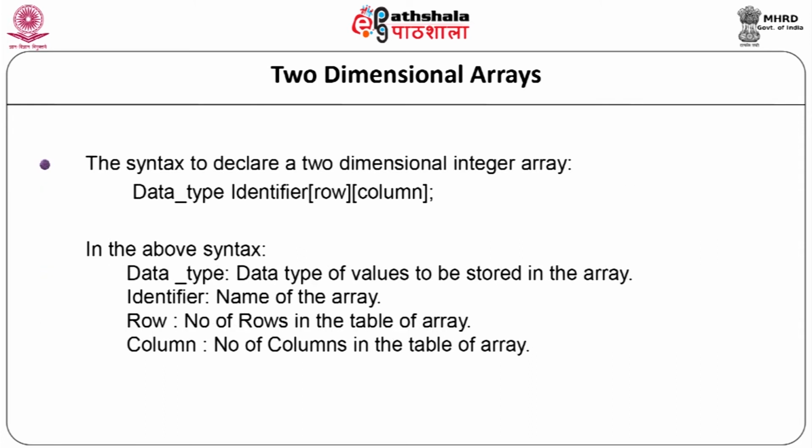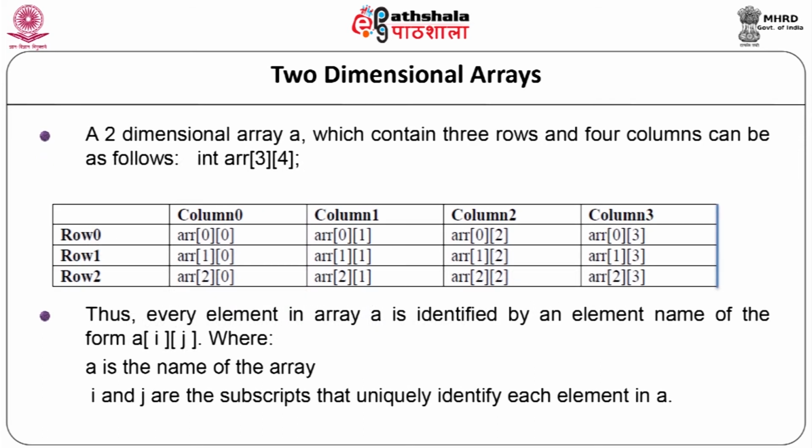The syntax to declare the two-dimensional integer array is data type, identifier, first square bracket row, second square bracket column. In this syntax, the data type refers to the data type of values to be stored in the array. Identifier is the name of the array, row is the number of rows in the table of the array, and column indicates the number of columns in the table of the array. Now let us see an example of a two-dimensional array. Suppose we declare the two-dimensional array as int r[3][4]. This is a declaration of a two-dimensional array which consists of 3 rows and 4 columns.